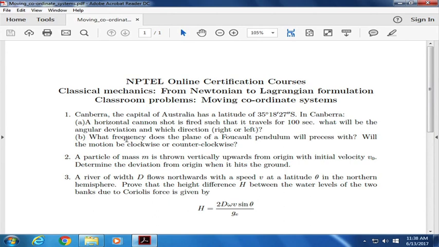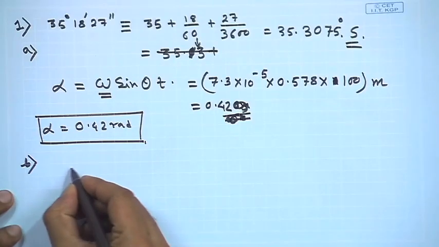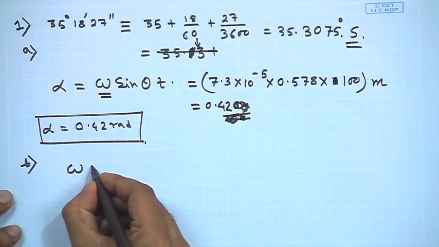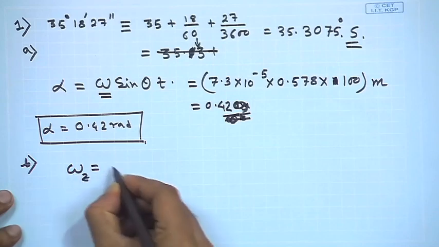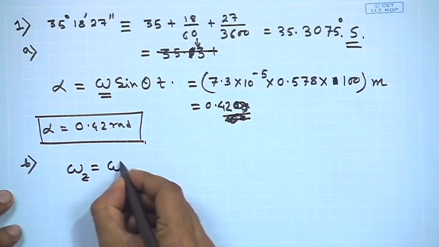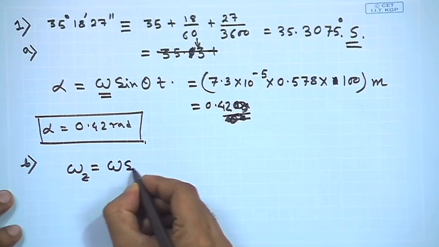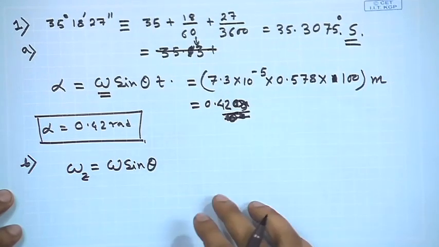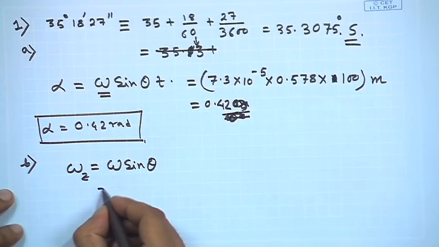Now, let us move to the second part. What is the frequency with which the plane of a Foucault pendulum will precess? We know that the frequency is given by omega z, which is omega sin theta once again.